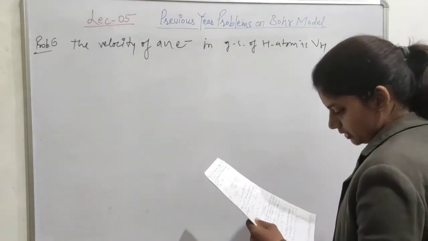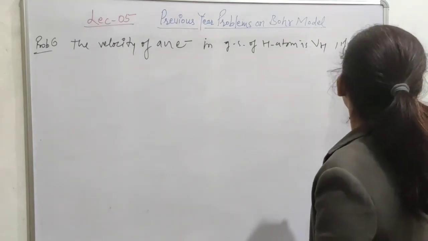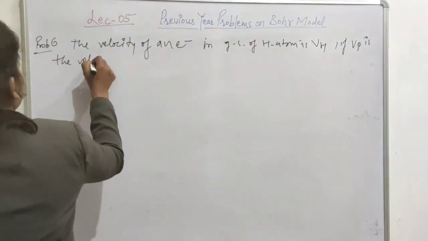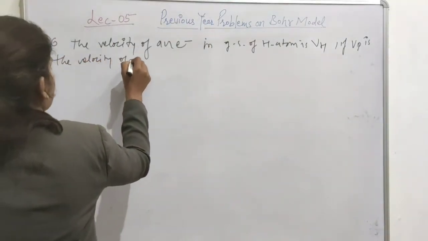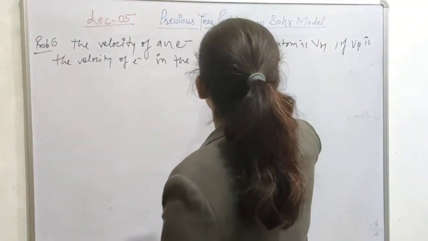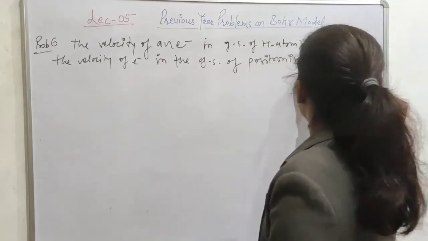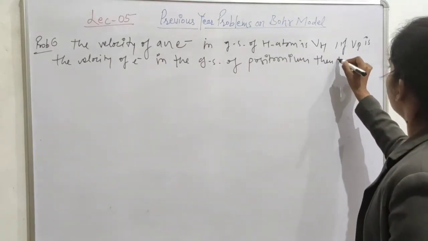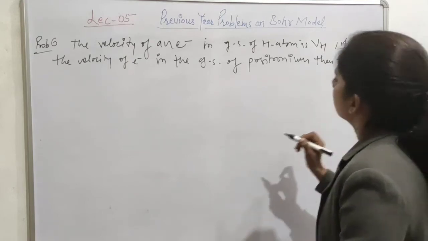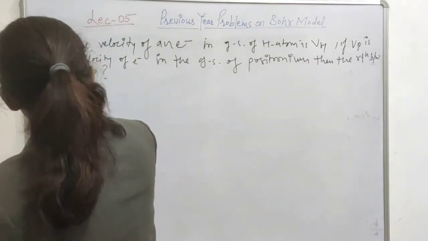If Vp is the velocity of the electron in the ground state of positronium, then what is the relation between VH and Vp? The first option is given.